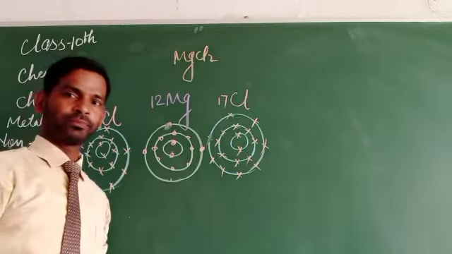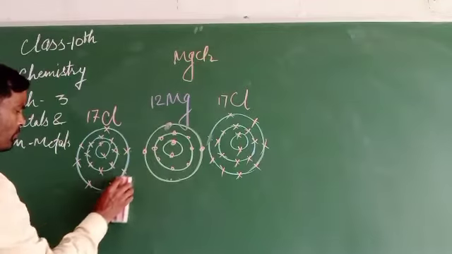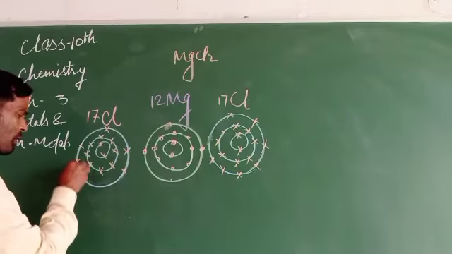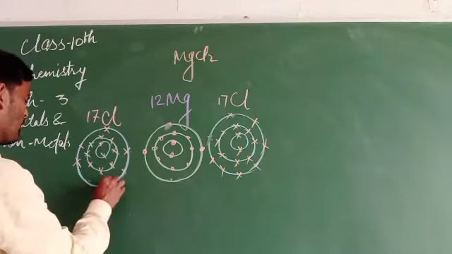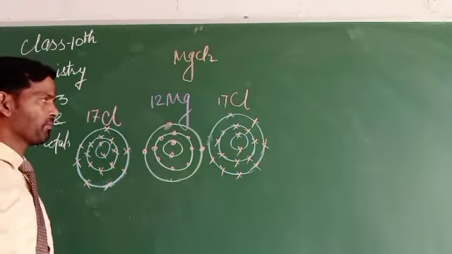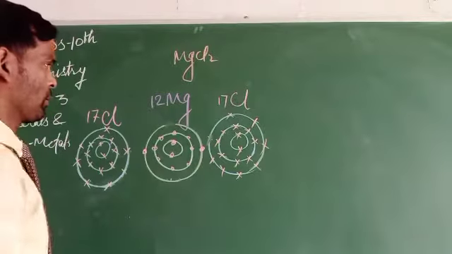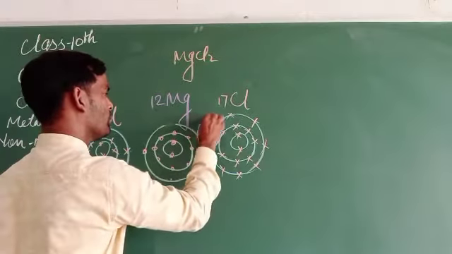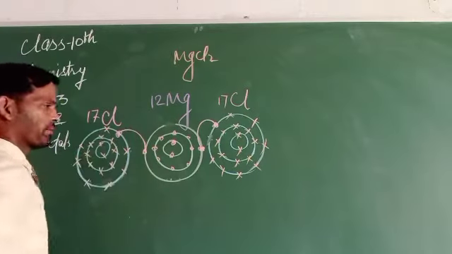Now what will happen then? These two electrons from the outermost orbit of magnesium are transferred to the chlorines. So one electron is transferred to the chlorine from here and the next one is transferred from here.